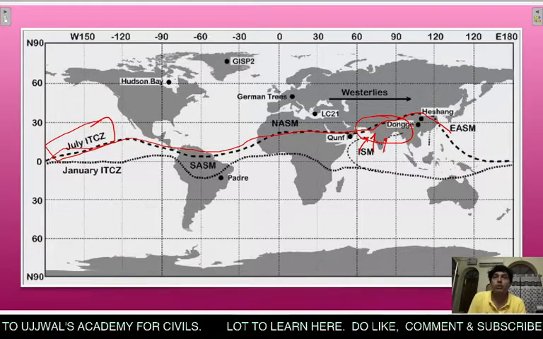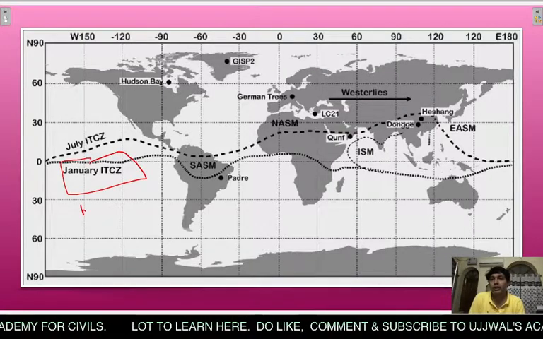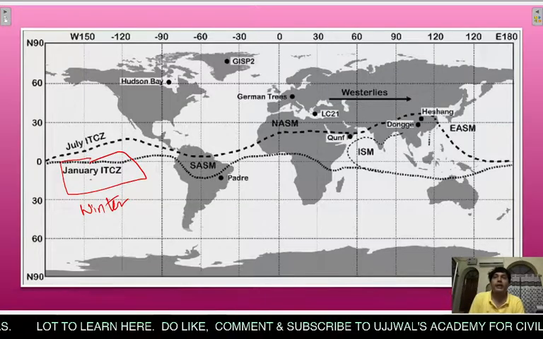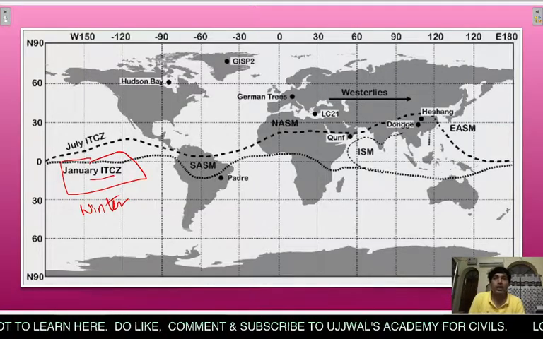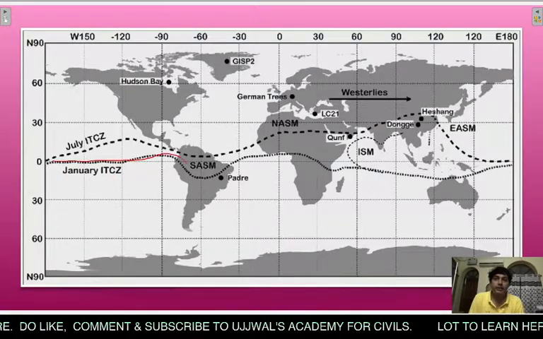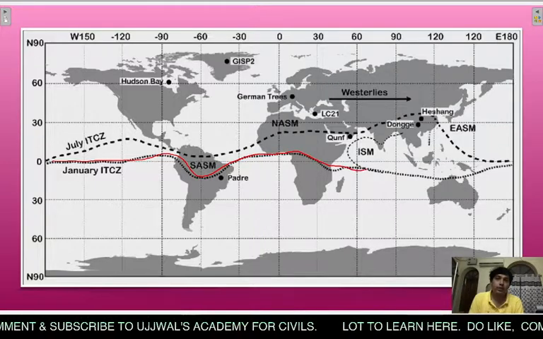What happens in the month of January? That is the winter season. In the winter season, there is a shifting of ITCZ in the southern hemisphere. As you can see, this is the line of ITCZ. This is South America, this is Africa, and it further goes southwards.